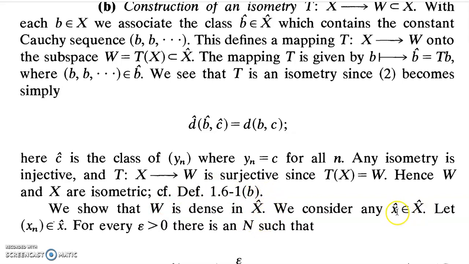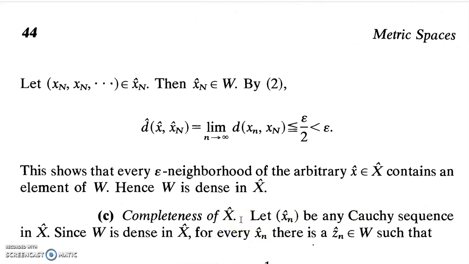So what we are going to do is choose an element x cap in X cap. Associated with this element there should exist a sequence, because this element is the limit of a Cauchy sequence, this representative. So there exists a sequence xn in x cap, because this equivalence class consists of all the Cauchy sequences which converge to x. So xn should be a Cauchy sequence, which means d of xn xm should be less than epsilon by 2 after a certain stage. We choose that stage as a capital N.